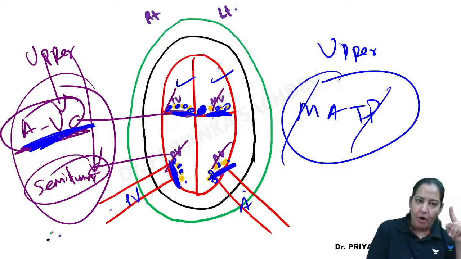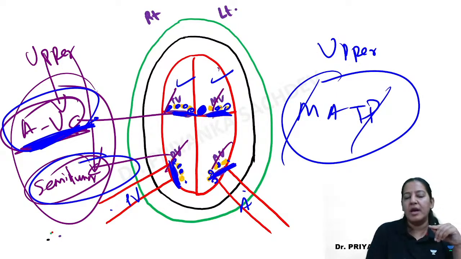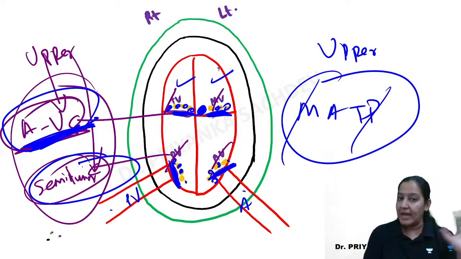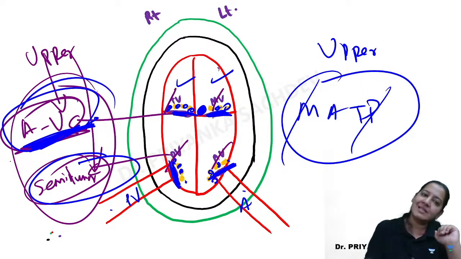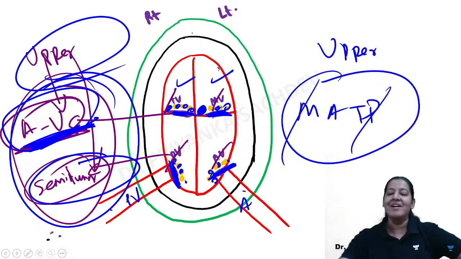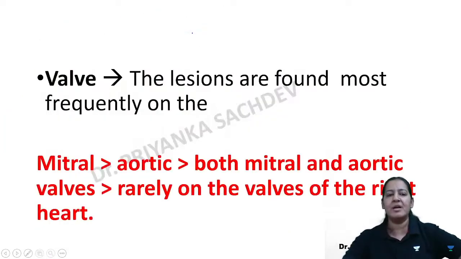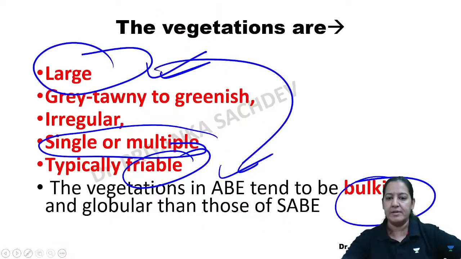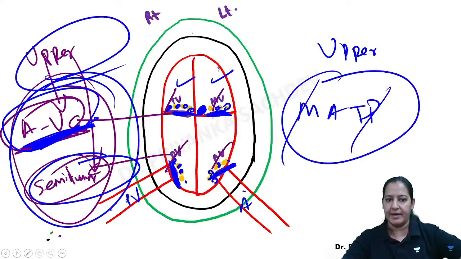So in AV wall, it occurs on atrial surface. In semilunar wall, it occurs on ventricular surface. अगर ये समझ में आया तो अच्छी बात, नहीं समझ में आया नोट मत लो, just note upper surface. It always occurs on the upper surface of all walls, right? Learn this something. So what is the location? So see, where I have written this. What I have told you, I have written it somewhere, ना? आएगा कहीं ना कहीं आएगा, ठीक है?